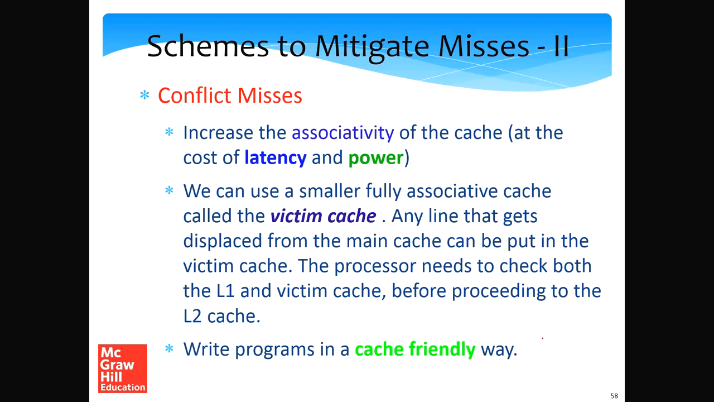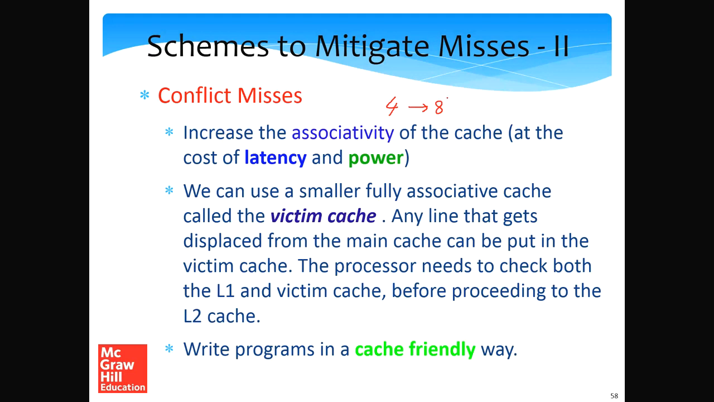Now let us talk of a scheme to reduce the number of conflict misses. The simplest solution is to increase the associativity of the cache, because the problem is essentially coming from associativity. If we have a limited four-way associative cache and 5 lines are mapping to the same set, we will have misses. So let's increase it from four-way to eight-way, which means having eight entries in each set.